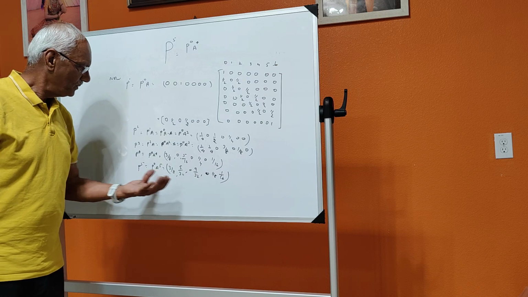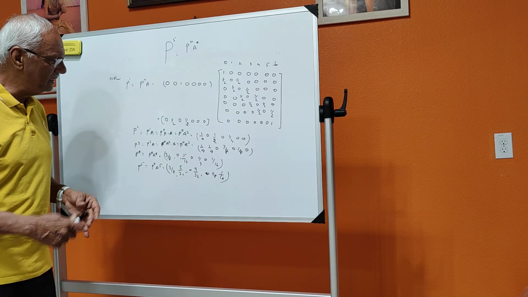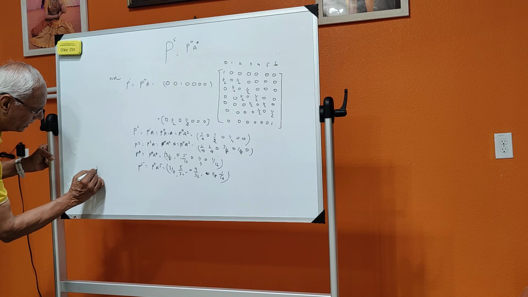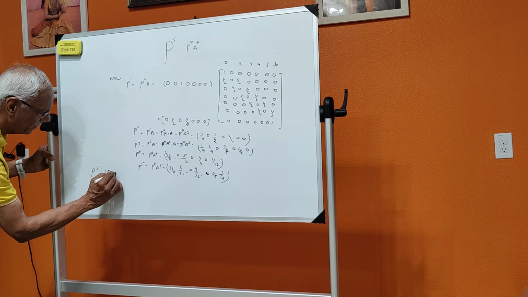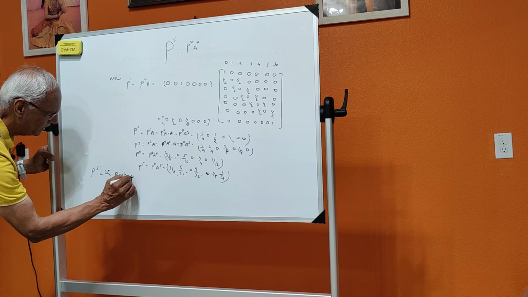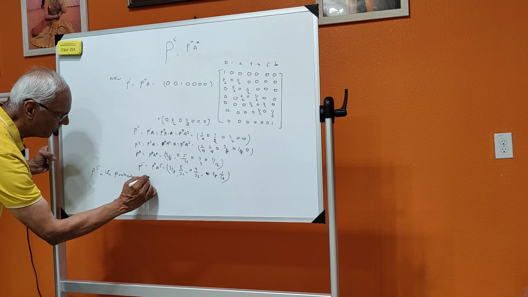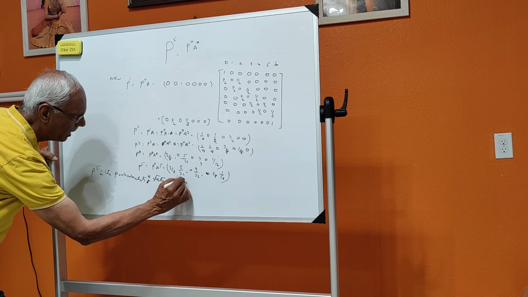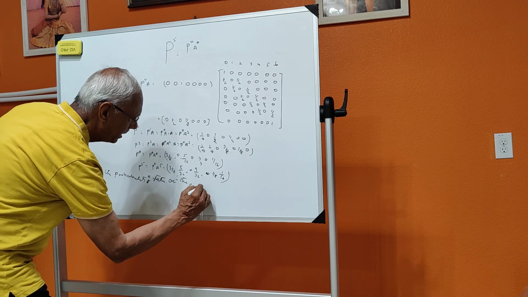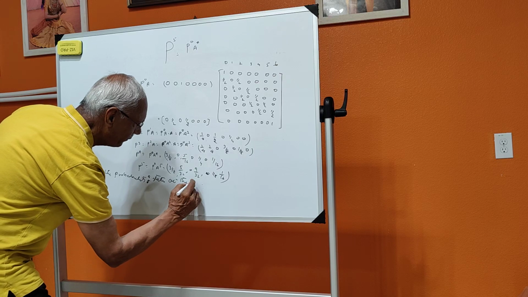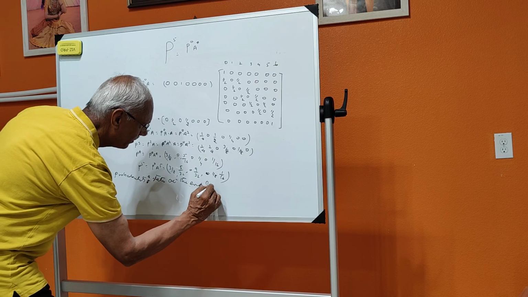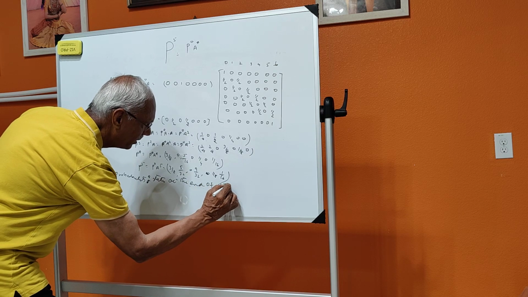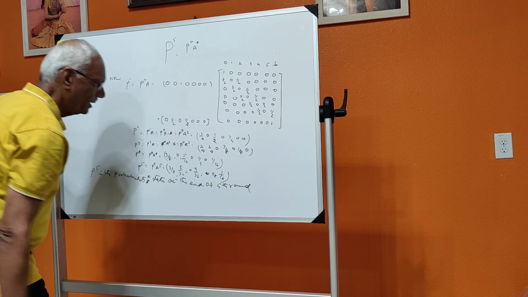So what does this mean? This P1 means probability, and this is the first one. This P5 is the probability of states at the end of fifth round.